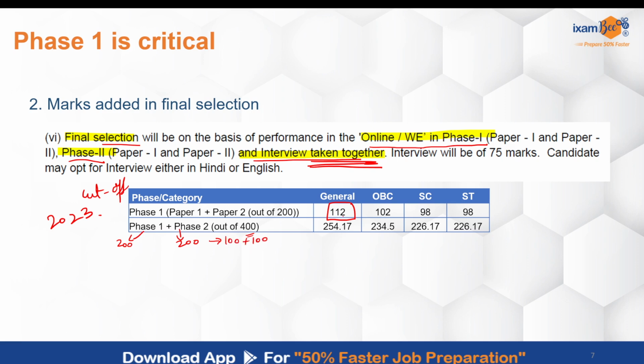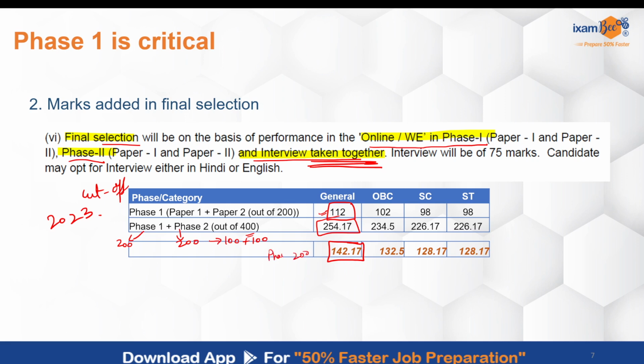After that, the cutoff was 254.17. So in case you were a candidate who got just 112 and made it to phase 2, you would have needed 142.17 out of 200 in your phase 2 to be able to clear the phase 2 cutoff also, which is a very high percentage for a descriptive paper, right?